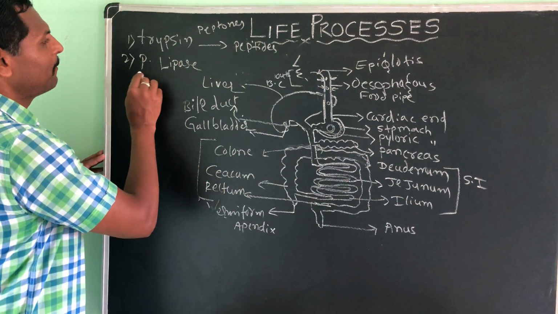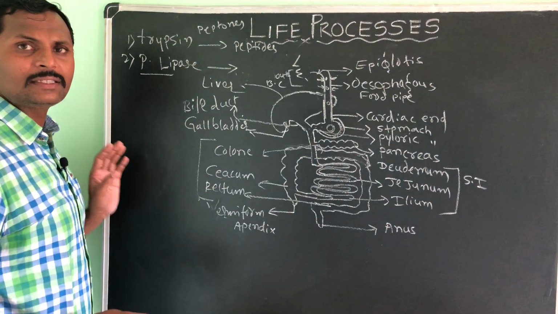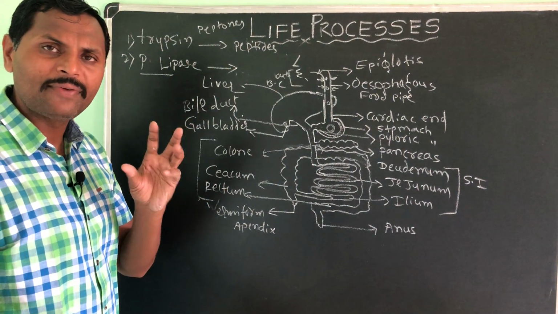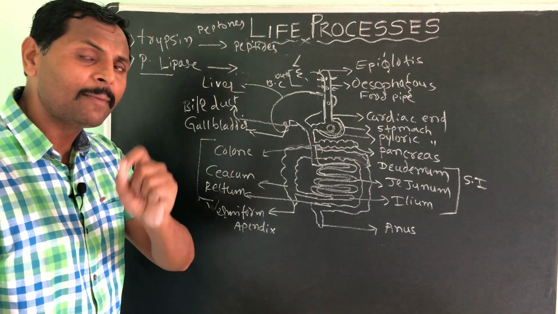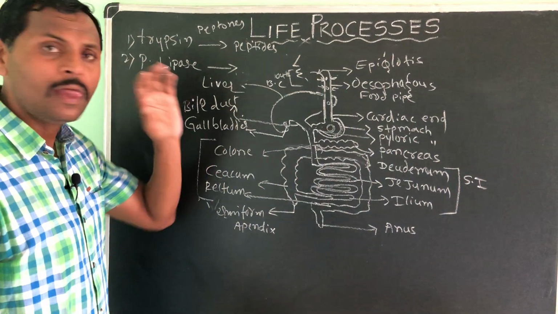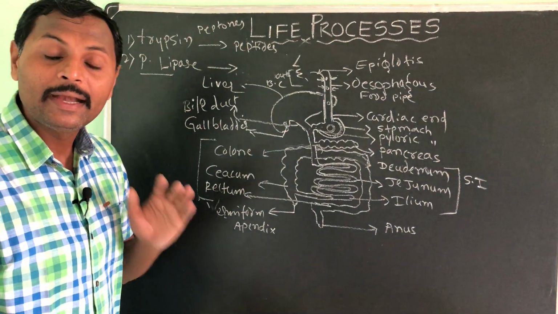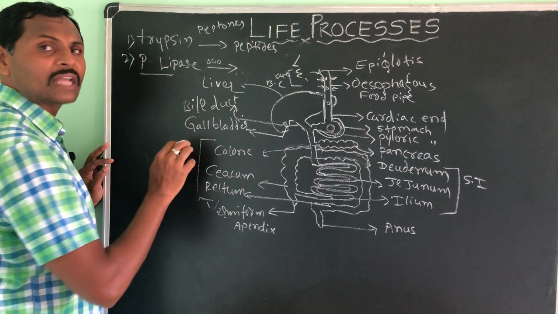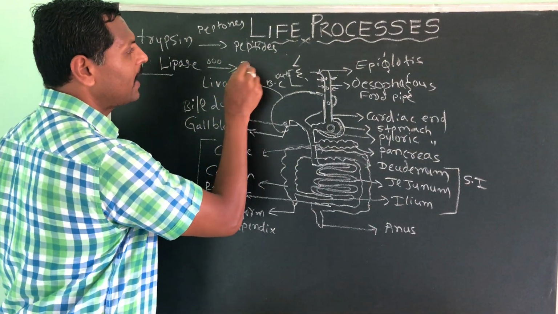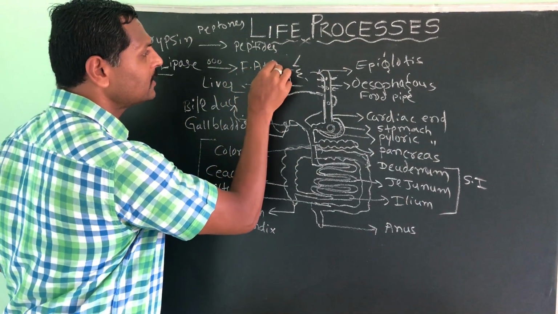Okay, then pancreatic lipase, as we just saw that bigger fatty molecules are converted into smaller ones, and that is called emulsification of fat done by the bile juice. Those small fatty molecules are converted into fatty acid and glycerol.